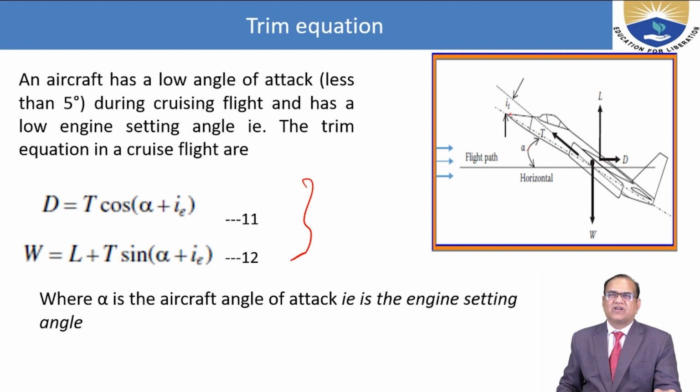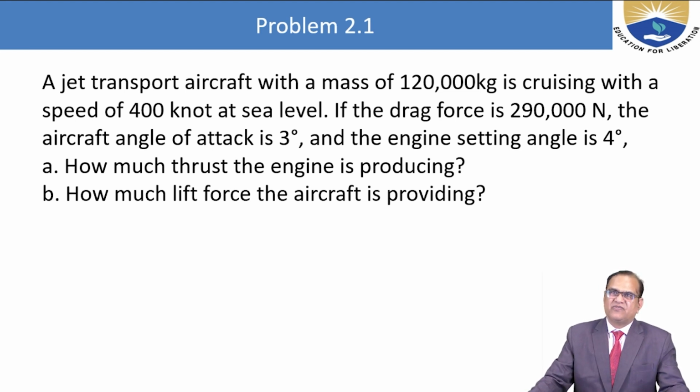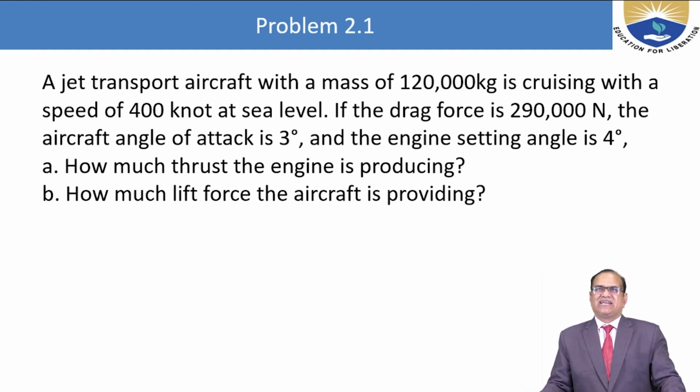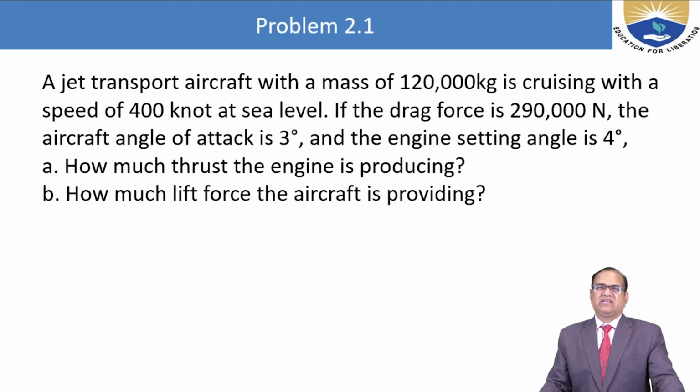Now we will discuss one numerical for this. A jet transport aircraft with a mass of 120,000 kg is cruising with a speed of 400 knots at sea level. If the drag force is 290,000 Newton, the aircraft angle of attack is 3 degrees and the engine setting angle is 4 degrees, how much thrust is the engine producing? How much lift force is the aircraft producing?